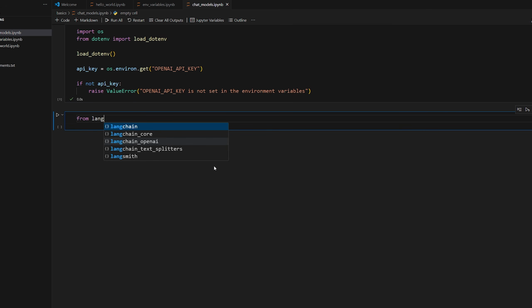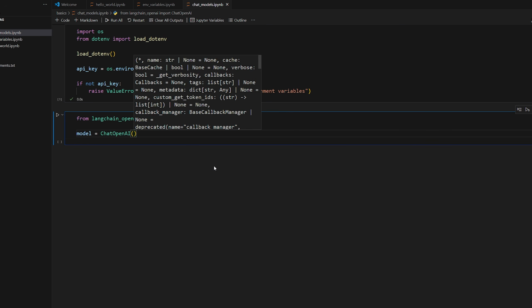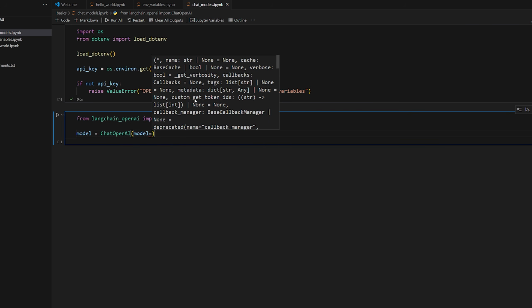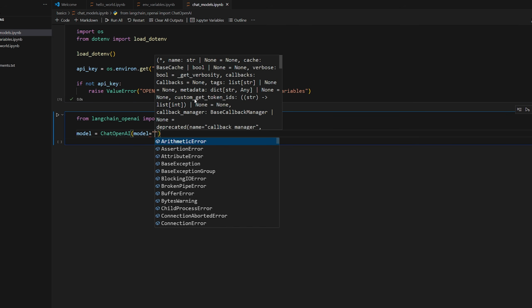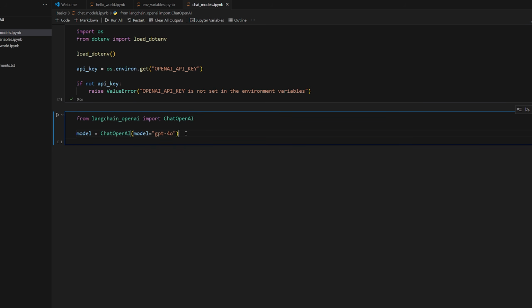So now let's do from langchain_openai import ChatOpenAI, like that. Now we can instantiate a new model by doing model is equal to ChatOpenAI. And we just want to tell it, there's a bunch of settings that you can provide, but at the very least, you want to provide it the model that you want to target. So we want to do model. And now you just want to give it the name of a model that OpenAI provides to you. So we could do, for example, GPT-4o. And so now whenever you talk to this model here, it'll be using that model version. So now we have a model that uses GPT-4o.